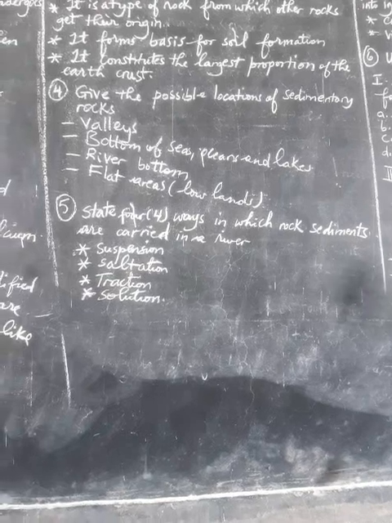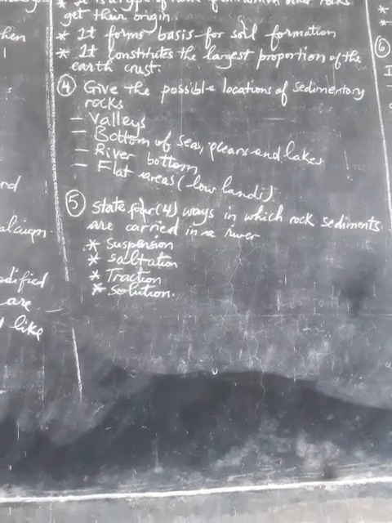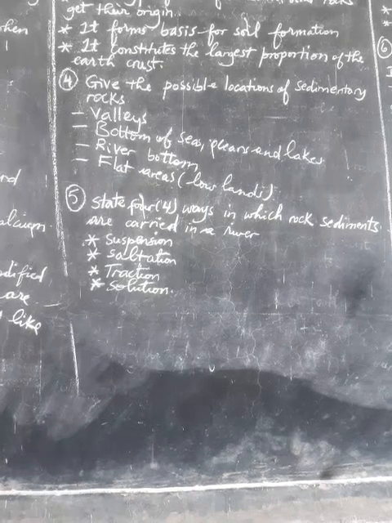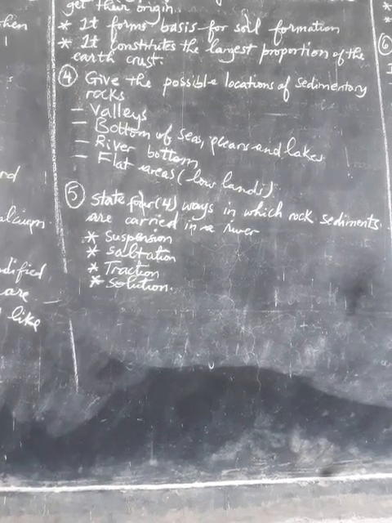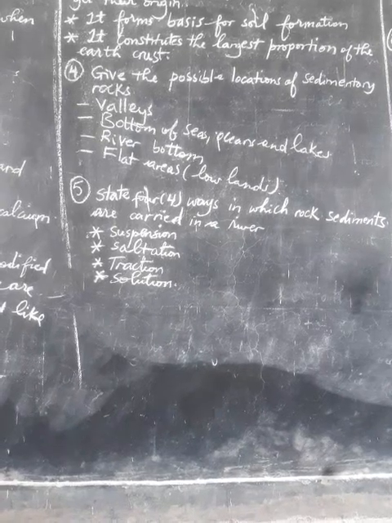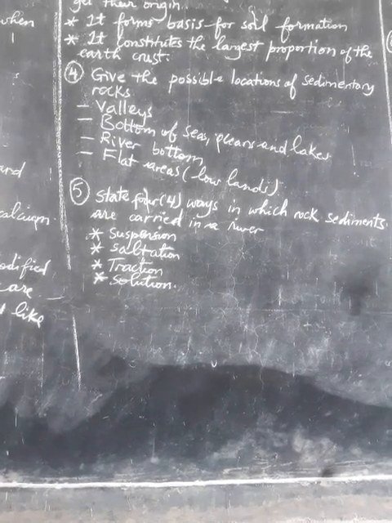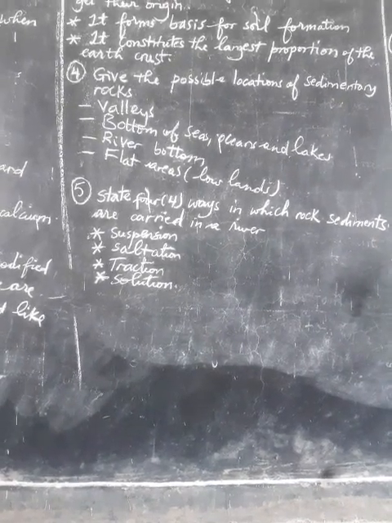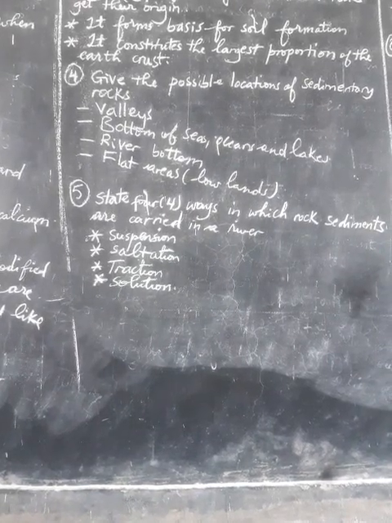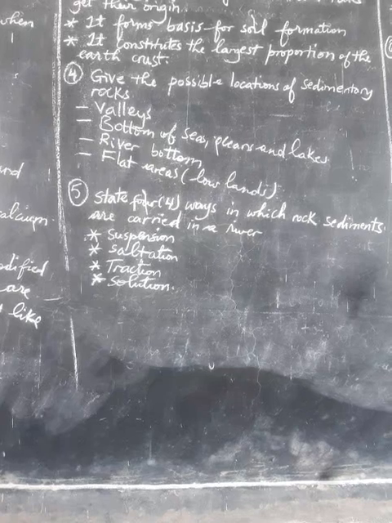For example, we have suspension. Some rock sediments which are too light are easily transported, especially while flowing at the surface of the river water, and therefore that is a point. Then saltation. Here it is where a river can transport medium-sized rock particles.